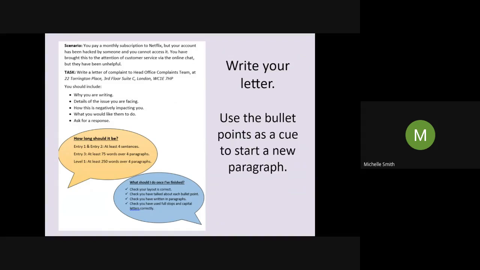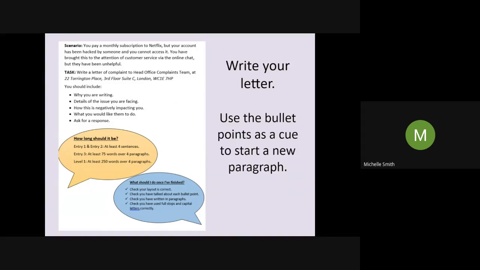So although you're all doing the same task, if you're entry 1 and 2, you're not going to need as much depth and detail as those of you that are entry 3 and level 1. So the higher the level, the more detail that we are going to expect. It also reminds you there that when you've finished, you need to make sure that you're proofreading.